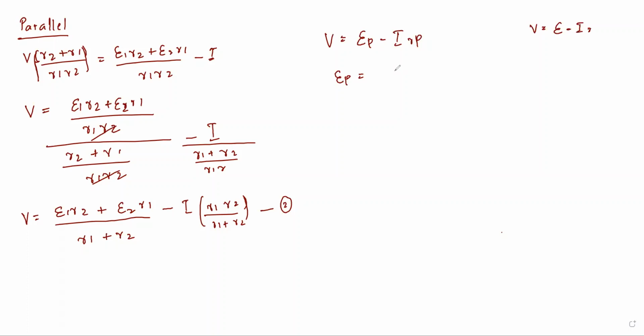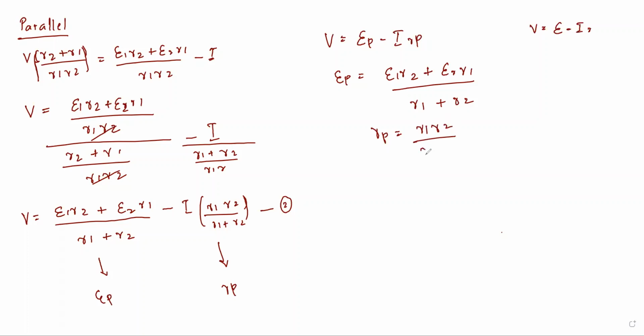EP can be written as E1 R2 plus E2 R1 divided by R1 plus R2. This whole thing I am considering as EP, and this whole thing as RP. RP can be written as R1 R2 by R1 plus R2.